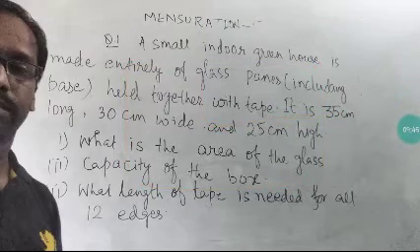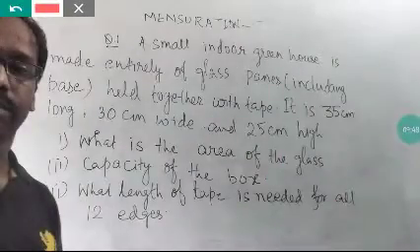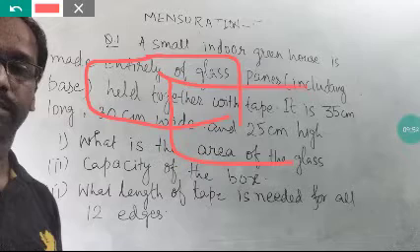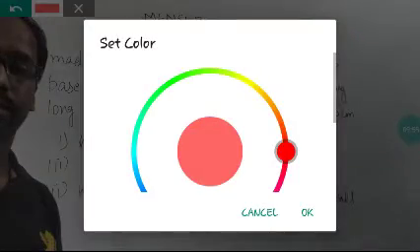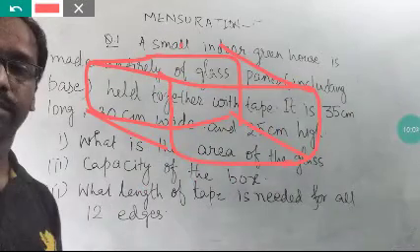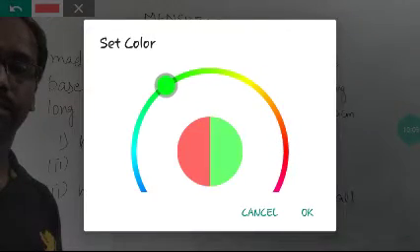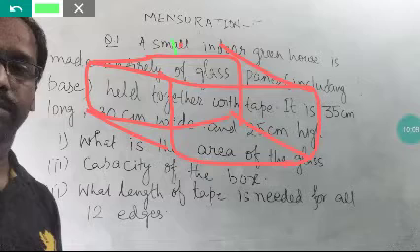wait, I have drawn the wrong figure here, let me draw a small figure, then it will be very clear. This is one cube, this is the greenhouse, so all these edges there, all these green lines are there, okay, so these green lines are called edges. We have to find how much tape is required to hold them together. All these edges we have to find.